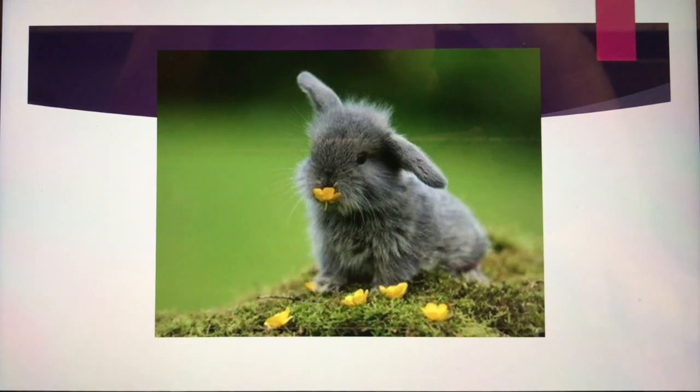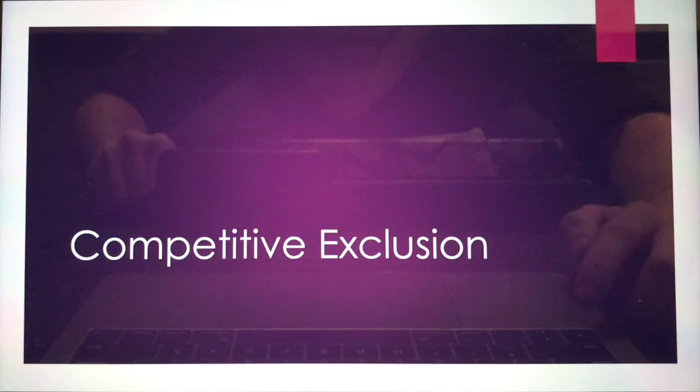Another example is when a rabbit eats all of the preferred flowers before another rabbit could find and eat them. In both examples, two organisms were not directly interacting with each other, but instead one was using up the resource before the second had a chance to.